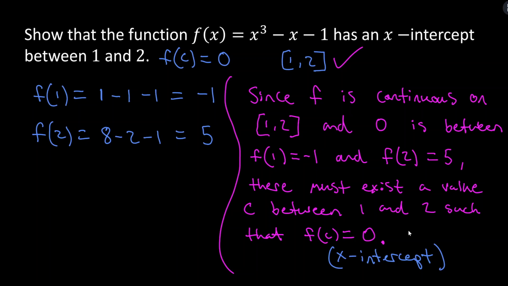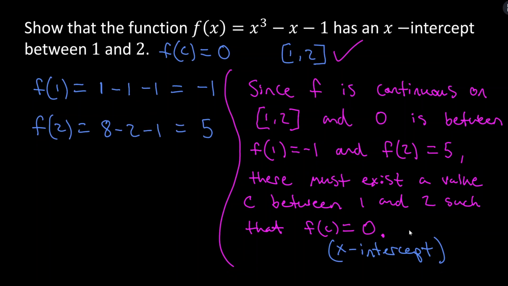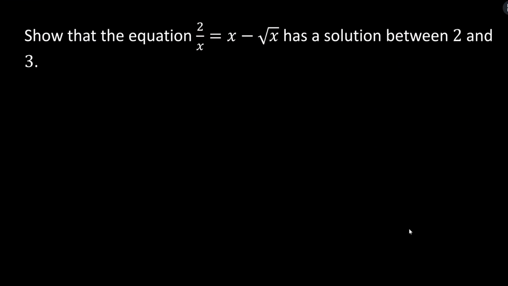This example involved concluding whether there was an x-intercept. The next example is concluding that there's a solution to an equation on a particular interval. So show that this equation has a solution between 2 and 3. How does this relate to a function having a particular value, which is what the IVT states? Well, let's subtract x and add square root of x to both sides of this equation. So we basically get 0 on one side, right? 0 is on the right-hand side now. Now, how can we relate this equation to a function?